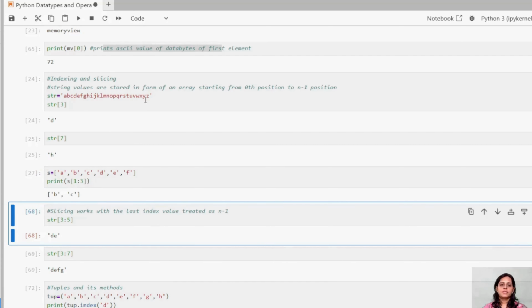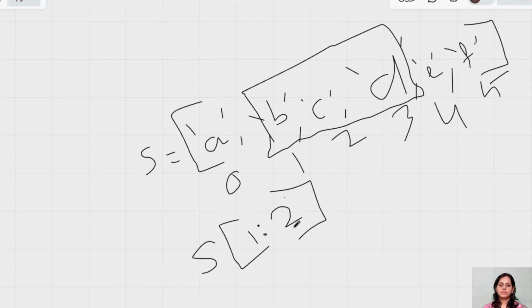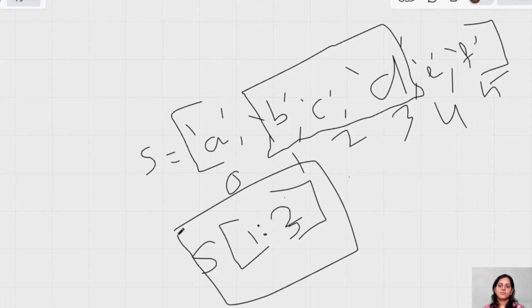So if you see guys, this is the first element, second element, third element, fourth element. But when we put the numbers, we are putting n minus 1, correct? In our memory, we consider n minus 1 because we don't have a starting index of 1. We have a starting index of 0. So that is how we are presenting, guys. Again, we will take one more example here.